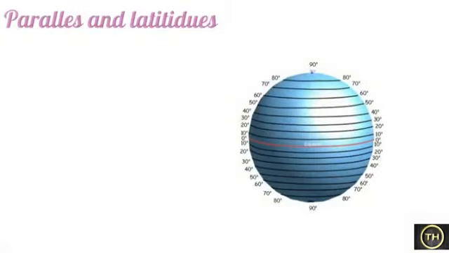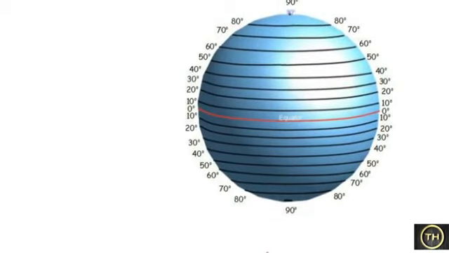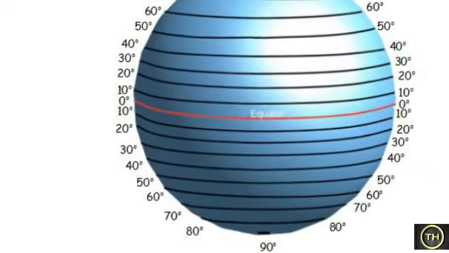Now we will learn parallels and latitudes. Students, you can see parallel lines in the northern hemisphere as well as in the southern hemisphere. Here, these parallels are called parallels of latitude. These are angular measurements which are always expressed in degrees. The degrees of parallels are measured from the equator.